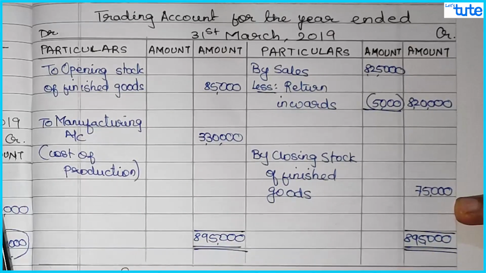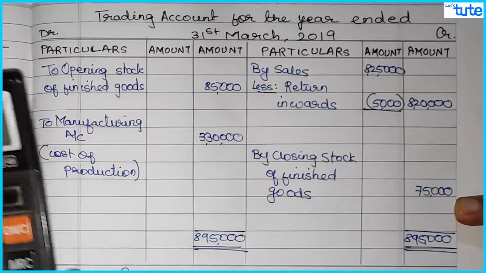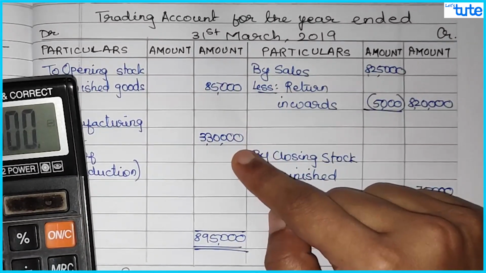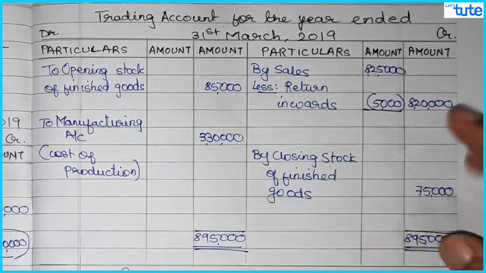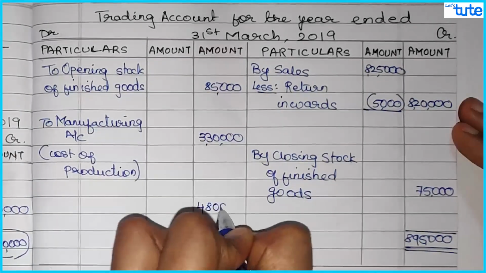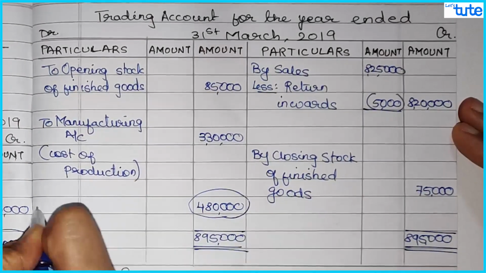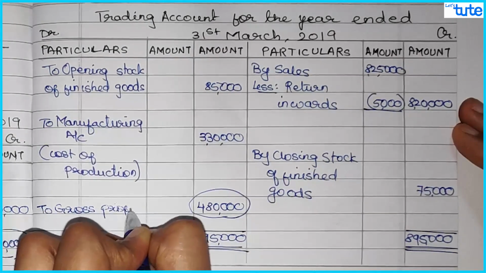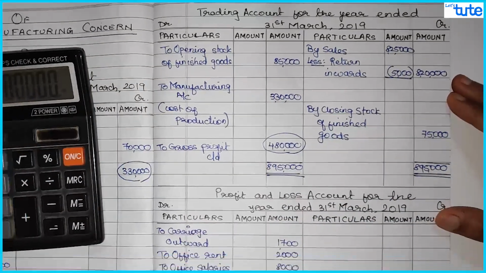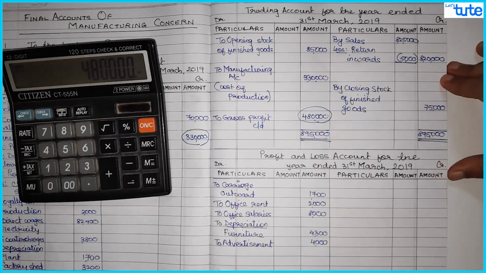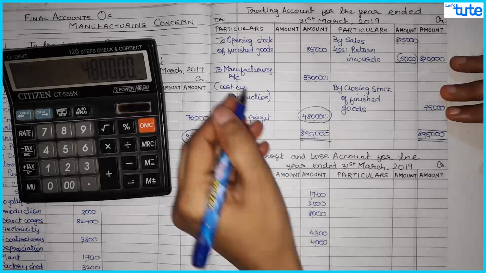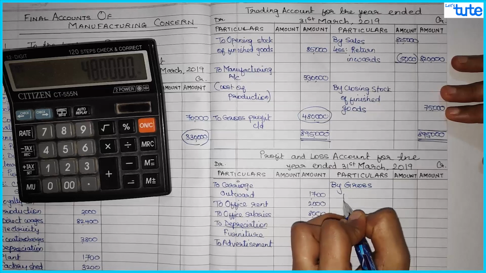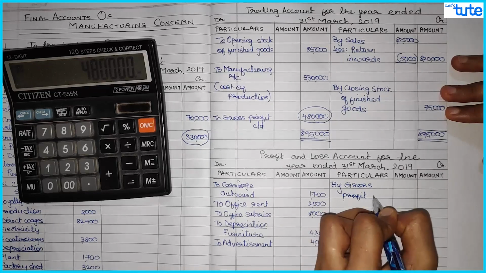8,95,000. Now this is the basic totaling as we have done in all the normal final accounts question. Minus 85,000 minus 3,30,000. So that comes to 4,80,000. This is gross profit carried down. So during the year we earned a gross profit of 4,80,000. This will come in your P&L account. So by gross profit brought down